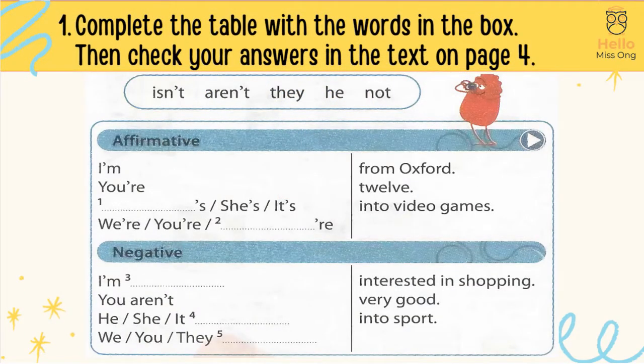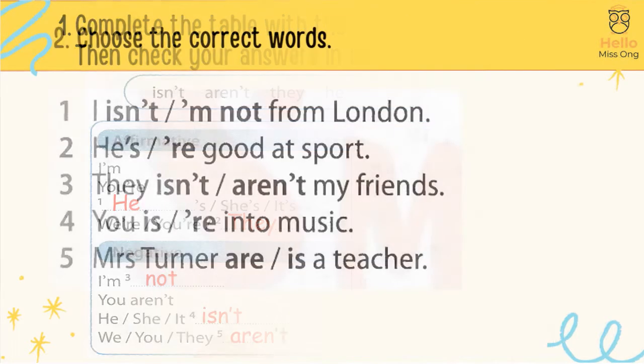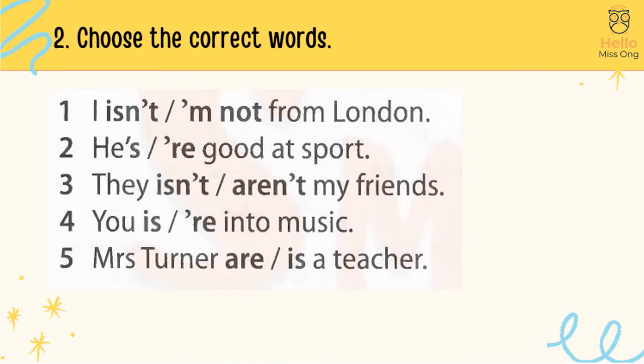Activity 1. Complete the table with the words in the box. Then check your answers in the text on page 4. Activity 2.